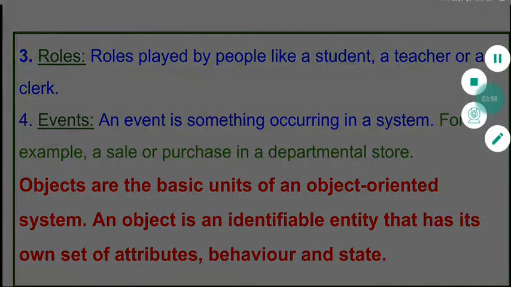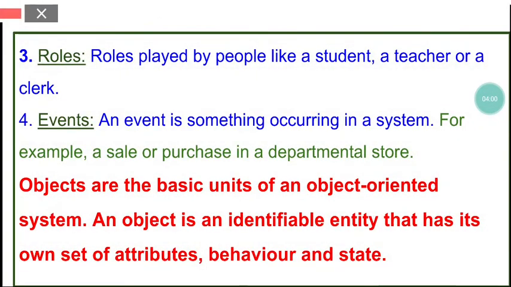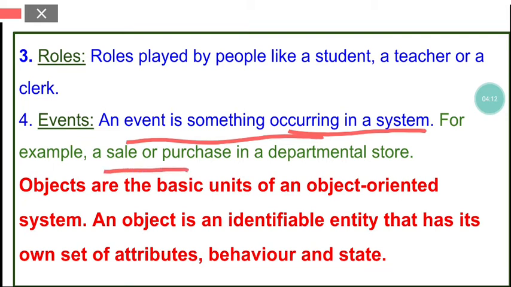Then events, different events occurring in a system. An event is something occurring in a system. So if you click on a button, that is also an object. A sale happening or a purchase happening in a departmental store is also an object. Which type of object? Event type of object.